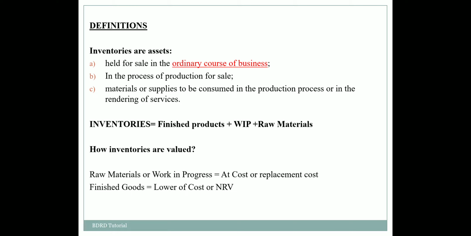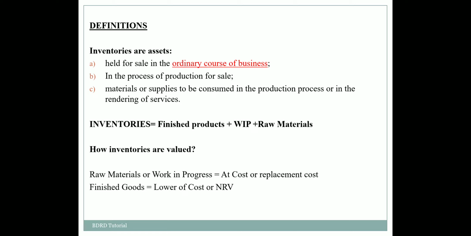Then we have to consider whether this sale falls within the purview of ordinary course of business. Since this person is a car manufacturer, the sale of residential property cannot be considered a sale in the course of ordinary activities.